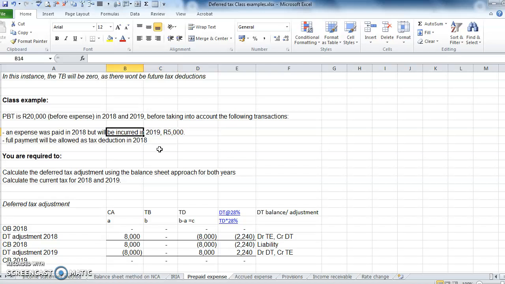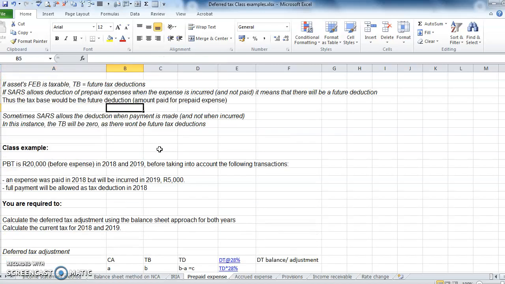It amounted to 5,000 Rand. The full payment will be allowed as a deduction in 2018. So from the two scenarios that we have over here, we will have the second scenario. Right, the second scenario, the tax base will then be 0 because the deduction is allowed in 2018. So in 2018, there won't be any future deductions, so our tax base is 0.